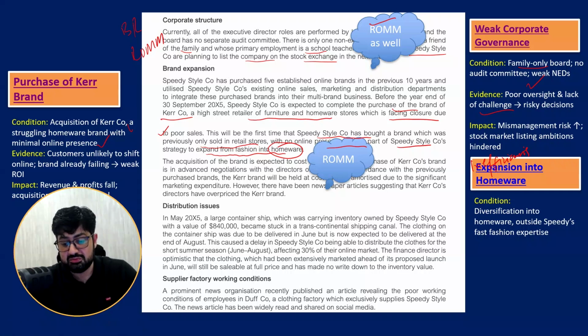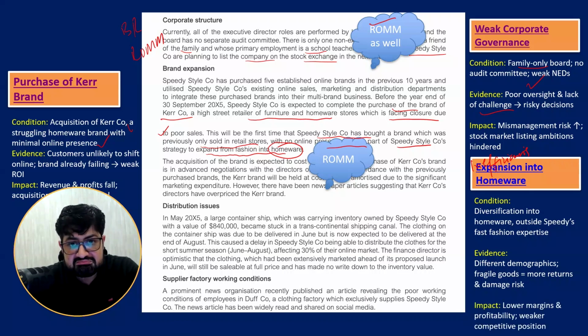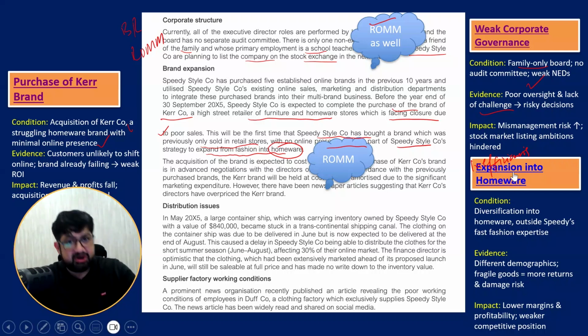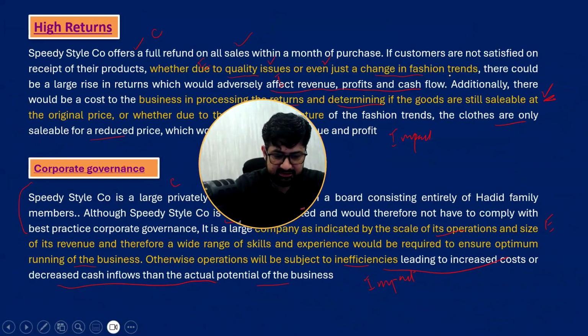It is diversification. Their current business is the speedy fashion business. So different business, different customers, different dynamics, they may not be able to manage things. When you are going into a completely different business, you may not be able to manage together. The management time will be divided. That's another aspect.